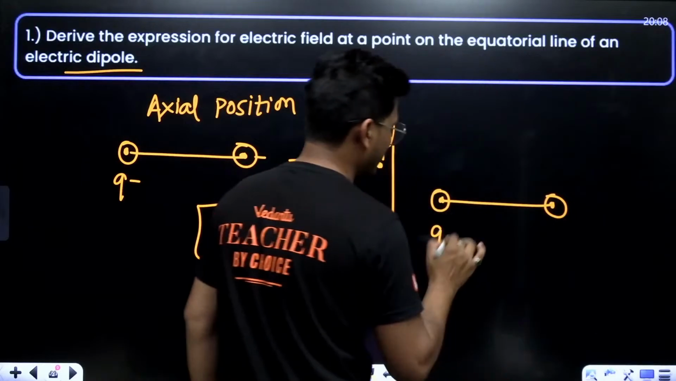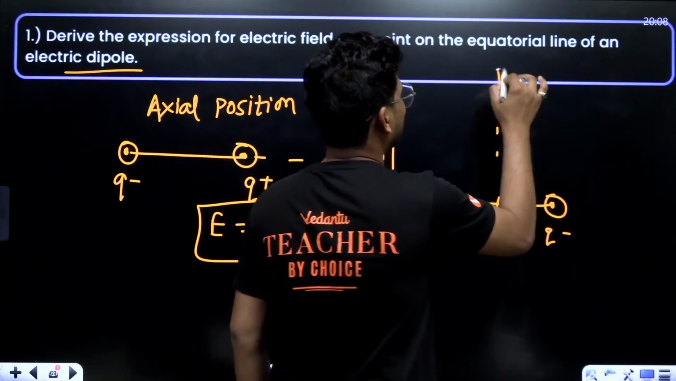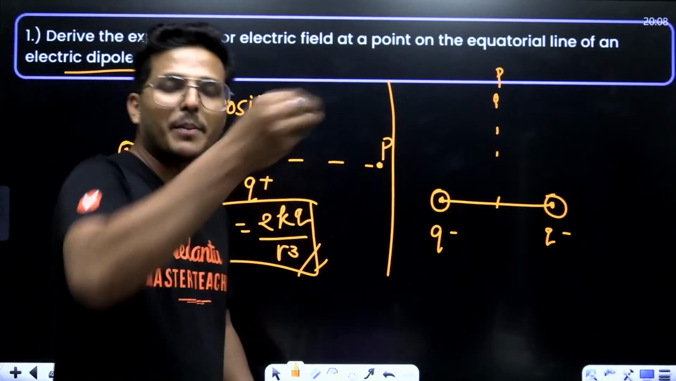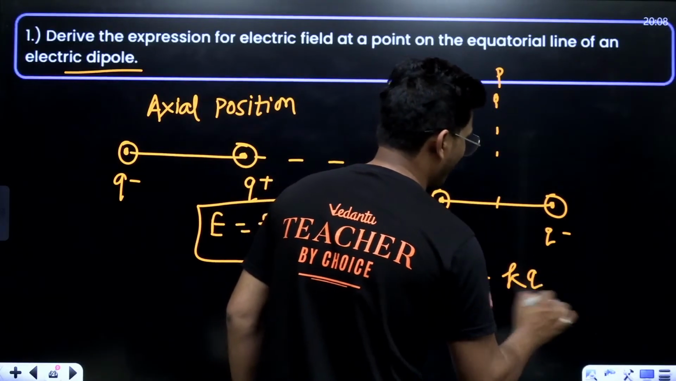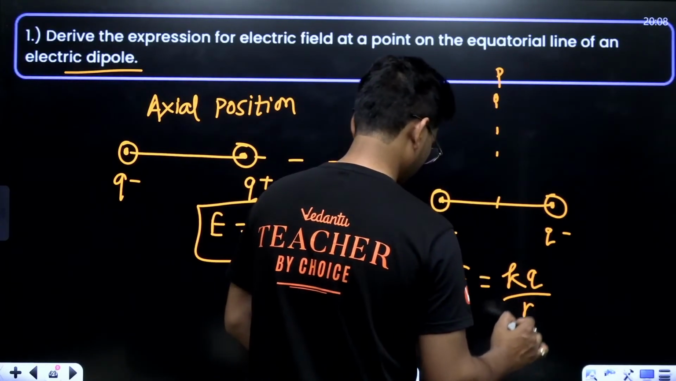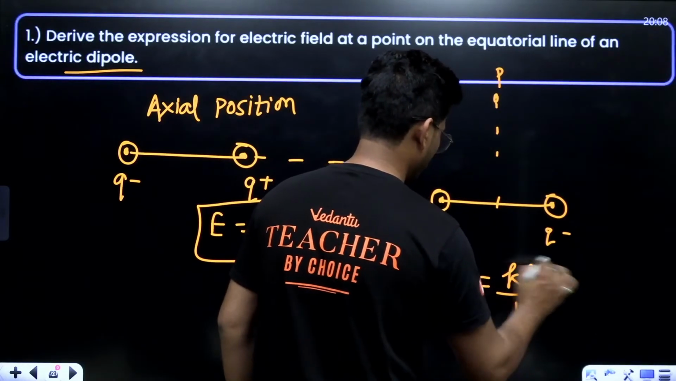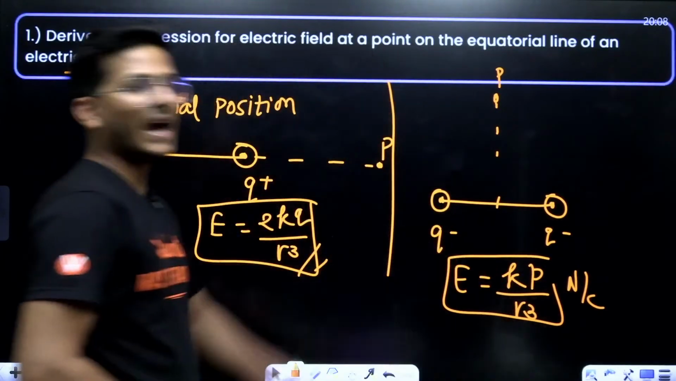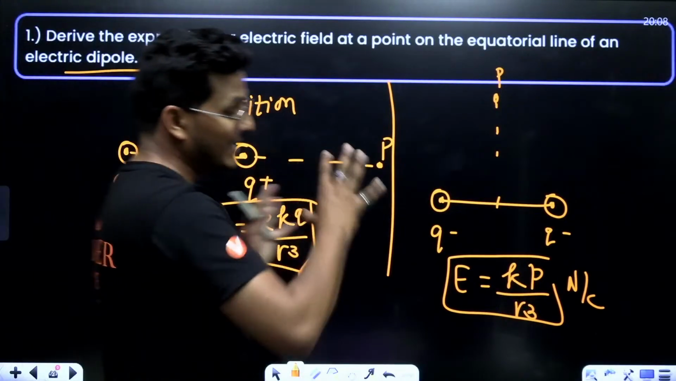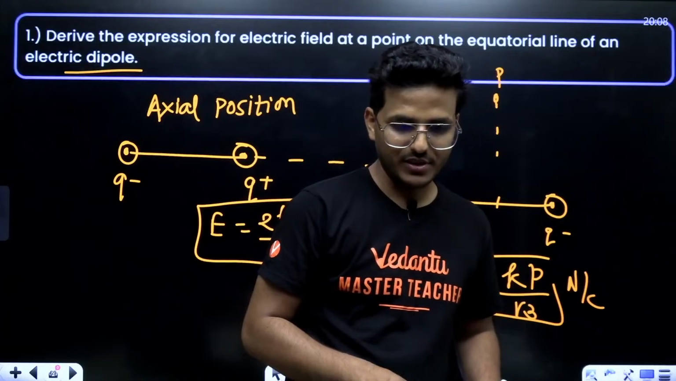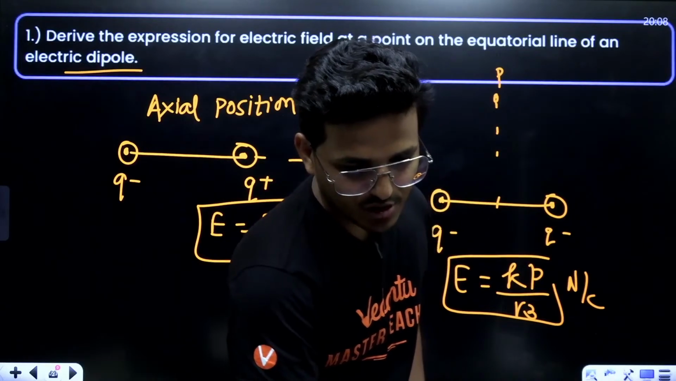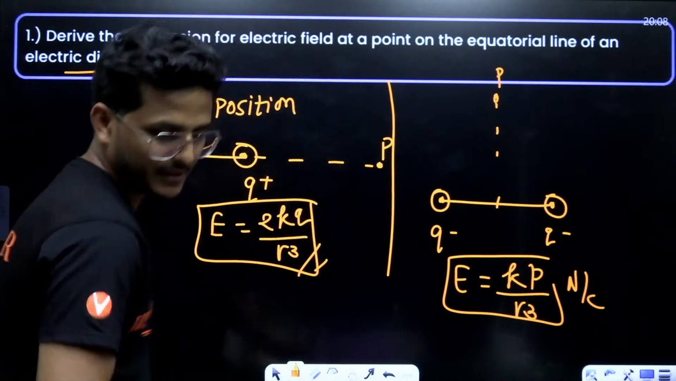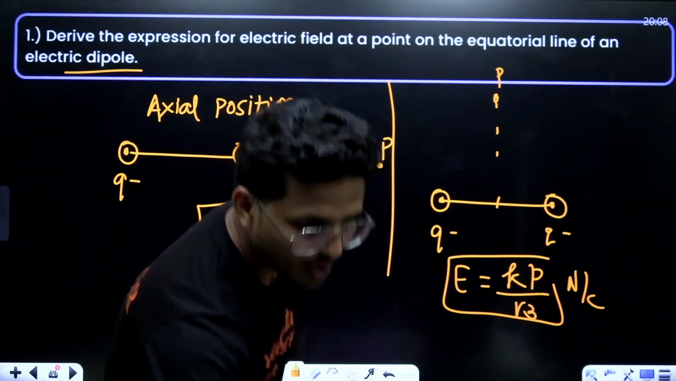In equatorial position, this is Q negative, Q positive. This is the perpendicular bisector, P. P is the point on the perpendicular bisector of this dipole. Now, electric field intensity is kp upon r cube, newton per coulomb. So, we have to derive this one. But these two are most important questions. Always remember, these are most important questions. Okay, let's see. Okay, it's fine. See, let's derive.